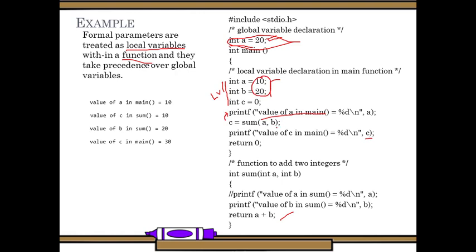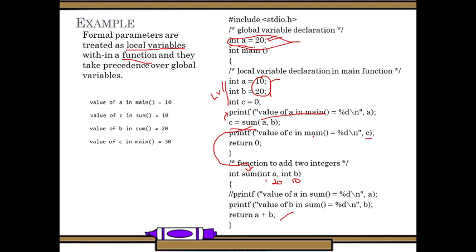Then after that I called the function sum. After calling, this is the called function sum. In this, a will be passed as what? The a will be 20, right? And then b will be 10. The value of c in sum, okay, that is in main actually.